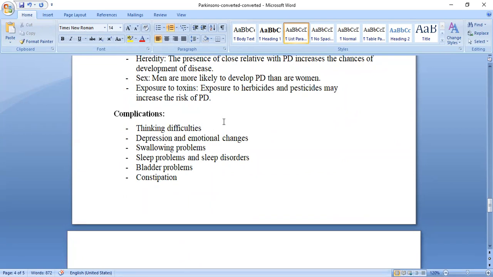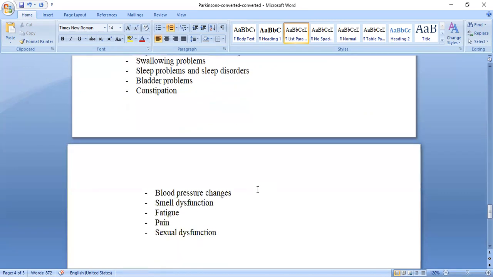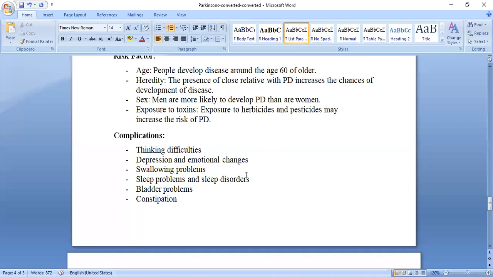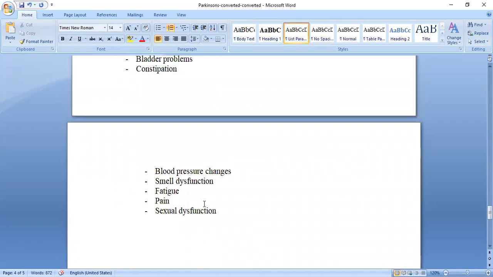So thinking difficulties, depression and emotional changes, swallowing problems, sleep disorders, bladder problem, constipation, blood pressure changes, smell dysfunction, we can't smell, the fatigue, pain, sexual dysfunction, more complexities are there, isn't it? Due to this deficiency of dopamine, due to this Parkinson disease, many more complications are there. So we will cover this disease.